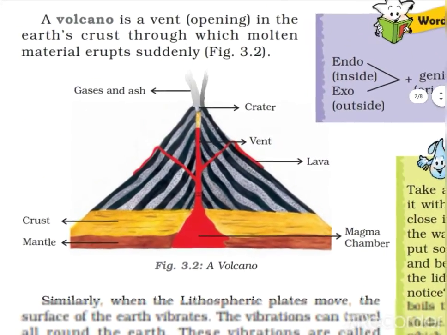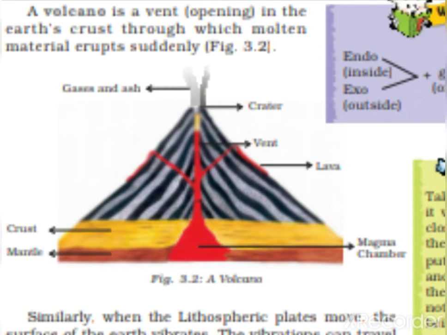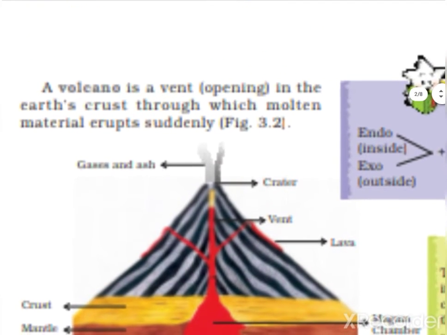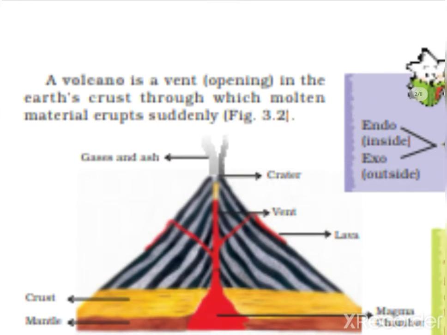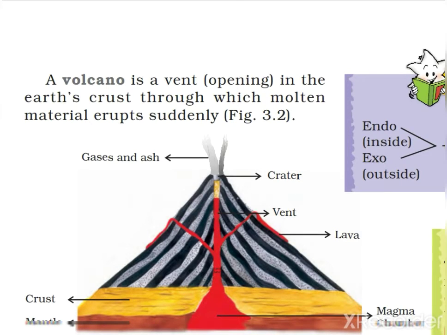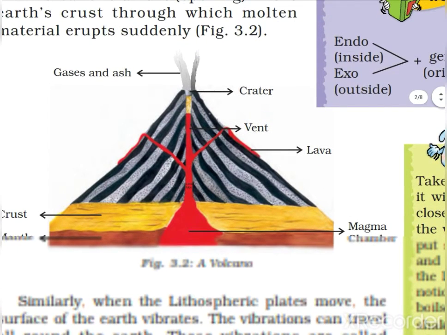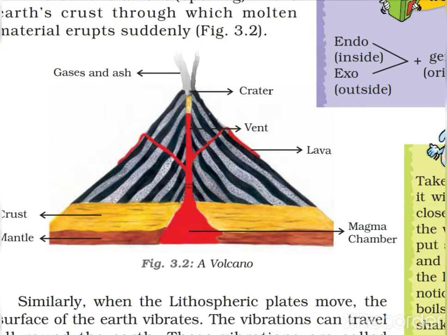Here you can see a picture of a volcano. First let us see the definition of volcano. A volcano is a vent. Vent means an opening in the earth's crust through which molten material erupts suddenly. Now it is clear. Here you can see a volcano from the magma chamber. Deep inside, molten magma is continuously moving in a circular motion. When this pressure increases, it comes up and it erupts.